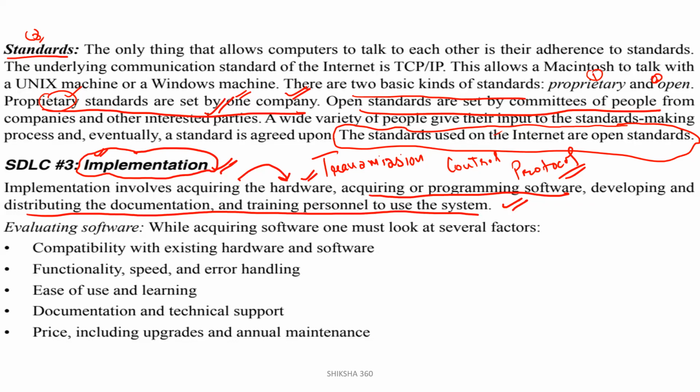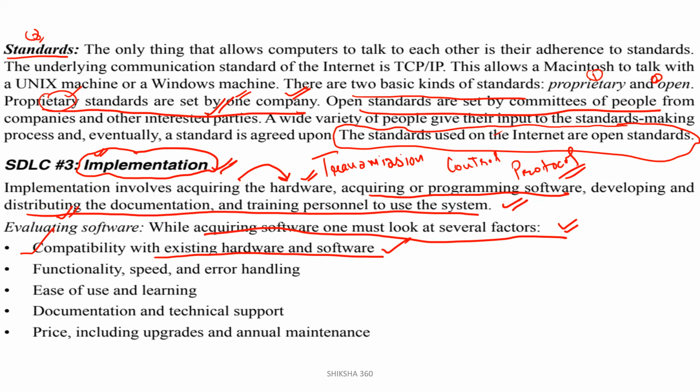That is, we have to collect the hardware and software, and program that software. Now, evaluating the software: how do we evaluate it? While acquiring software, one must look at several factors. First, compatibility with the existing hardware and software, that is, whether the system is compatible with the existing hardware or software or not.